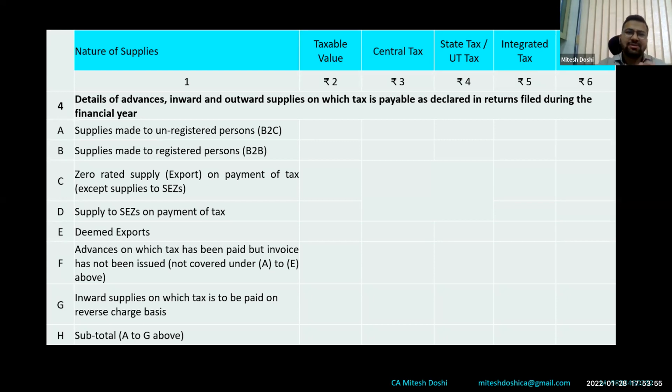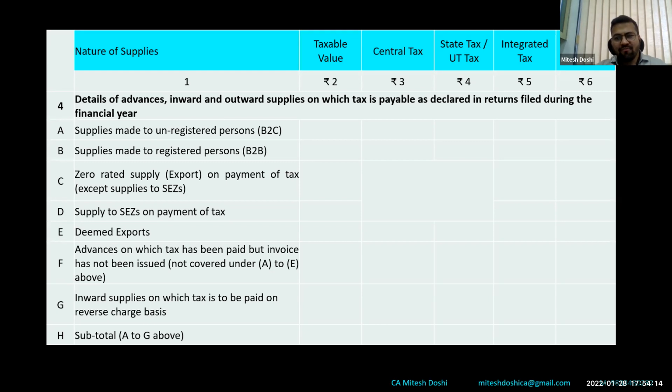So now we know section 9 subsection 3 and 9 subsection 4. There are two provisions which cover the RCM basically. One is wherein a mandatory list of services or goods has been given on which RCM is payable, irrespective of the supplier, whether he is registered or unregistered. And one is where the person is unregistered.